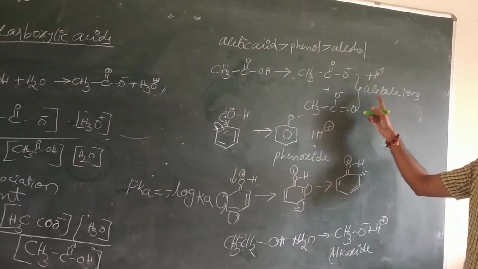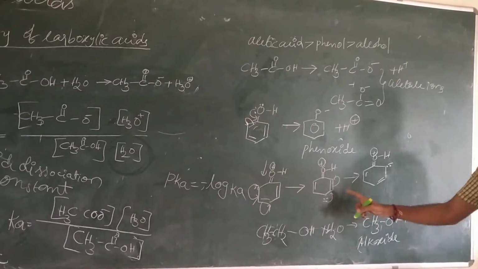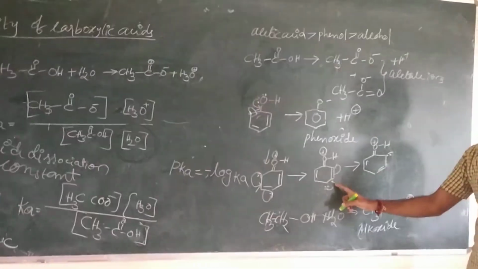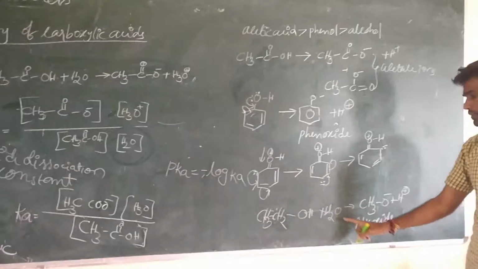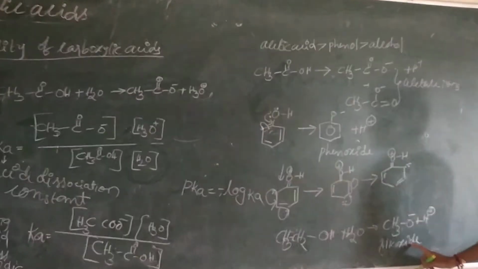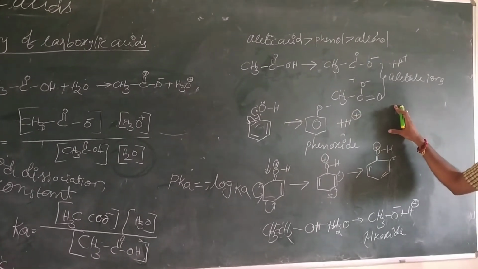Acetate ions are more stable compared to the phenoxide ions because here the charge is distributed between the less electronegative carbon atoms, and in case of alkoxide ion there is no other resonating structure. If the compound is producing more resonating structures, that is more stable.